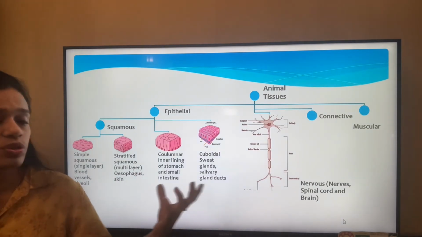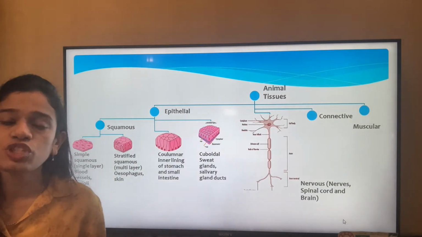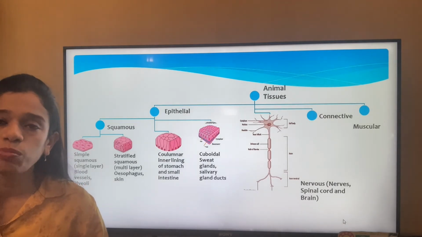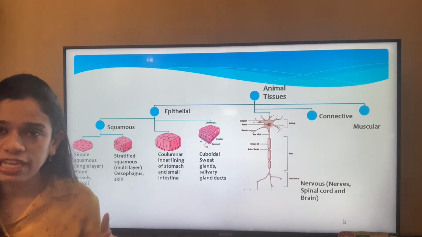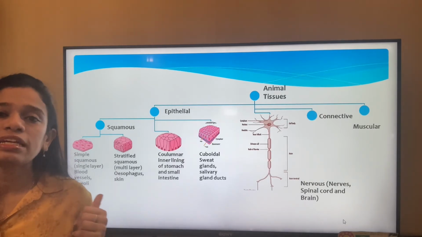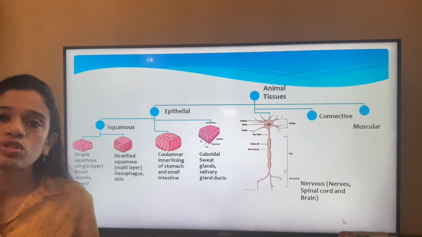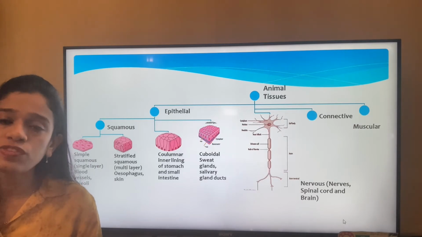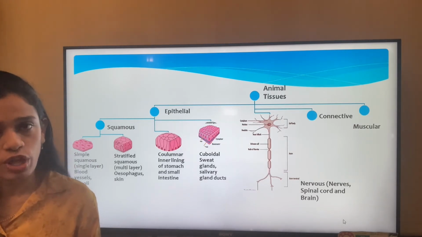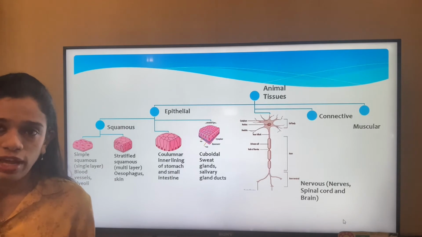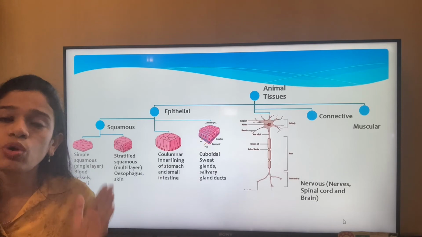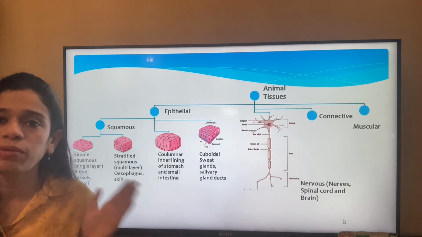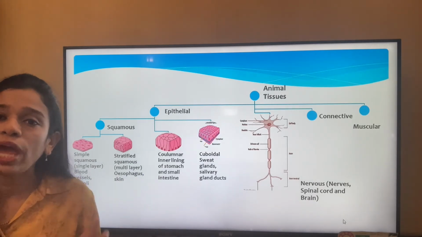Now next, moving on to the nerve tissues. When we think about the nerve tissues, the first thing that we think about is one nerve cell, that is a neuron. So basically the nerve tissues are composed of neurons, and we get to see them in the nerves, the brain and the spinal cord. So we know very well where these are to be found. For each of these tissues we must know the location of the tissues, be it for plants or for animals. We should understand where they are located.